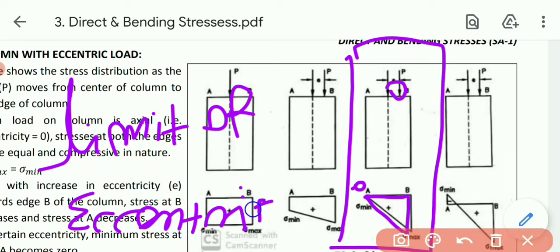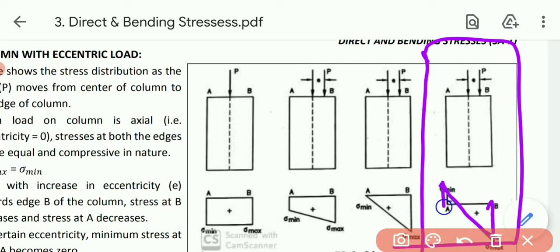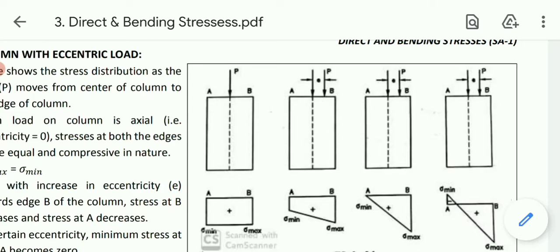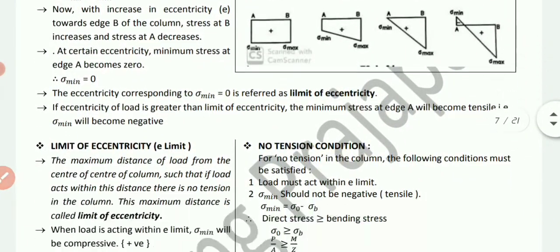And with further movement of the force towards the edge, what will happen? Sigma maximum will become maximum while sigma minimum, beyond 0, will become negative, like this. So ultimately this diagram will happen. This is negative, this is positive, like that. So this is the conclusion of the theory.